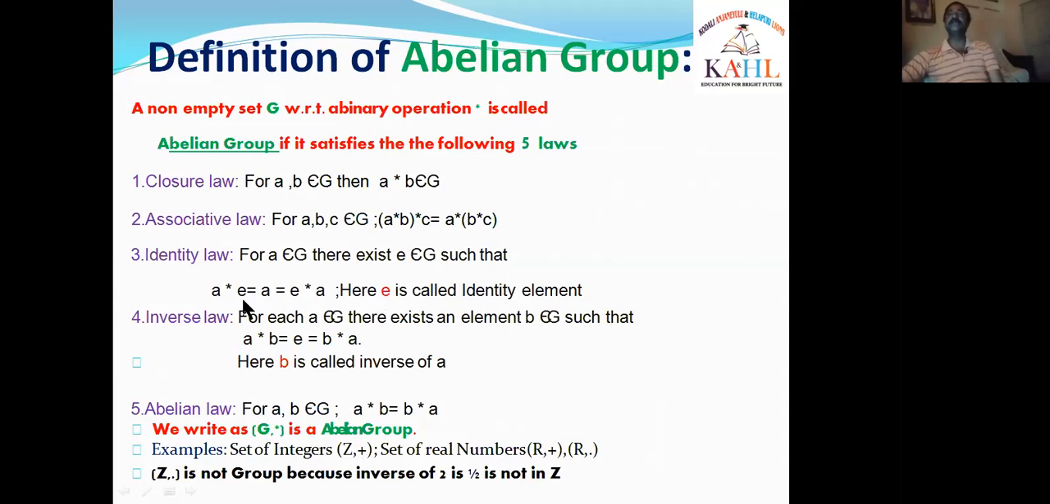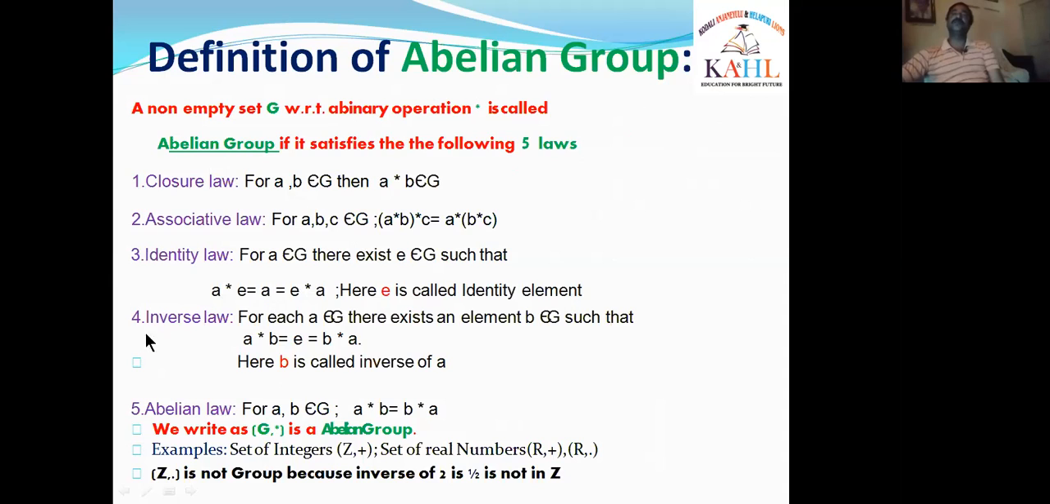So we say that here E is the right identity, and here we say that E is the left identity. If A star E is equal to A, then we say that E is called the right identity. If E star A is equal to A, then we say that E is the left identity. If left and right identity both exist, then we say that identity exists, that is, the identity element E exists in G.